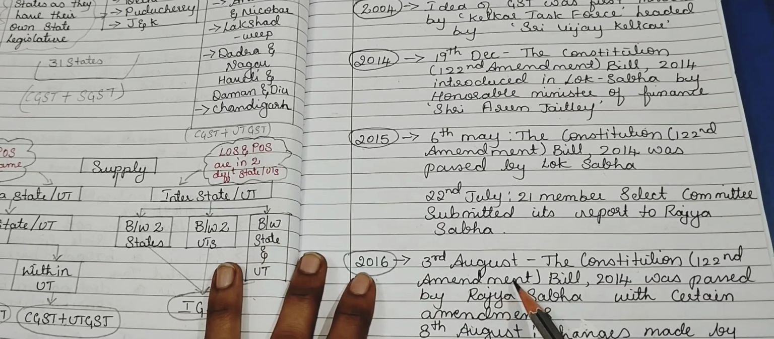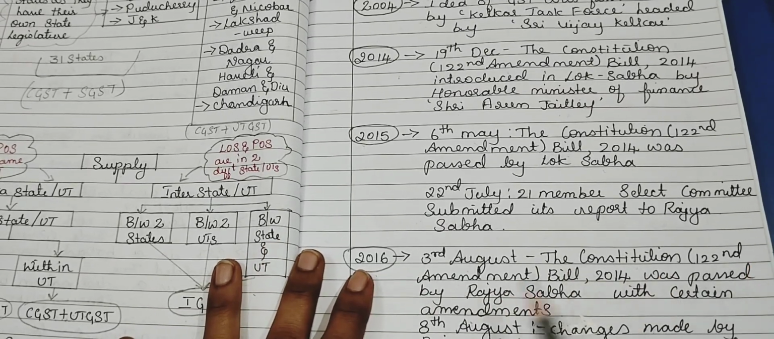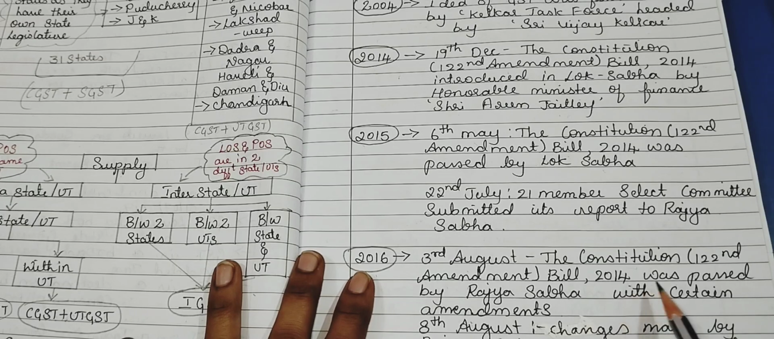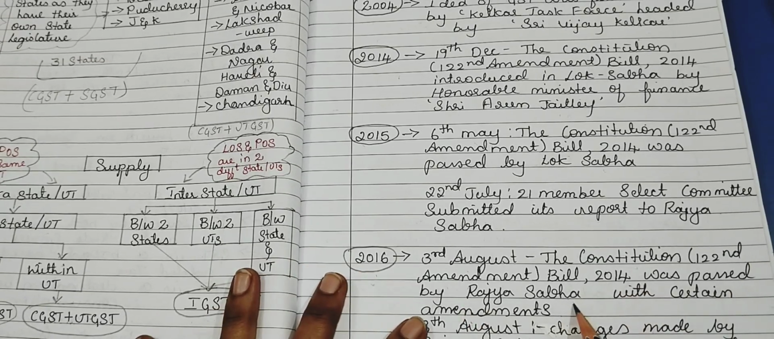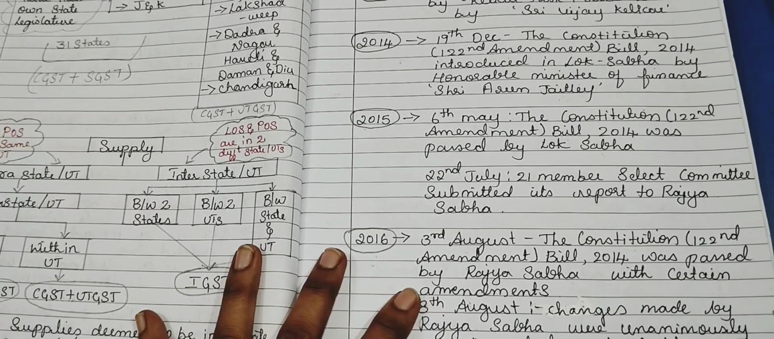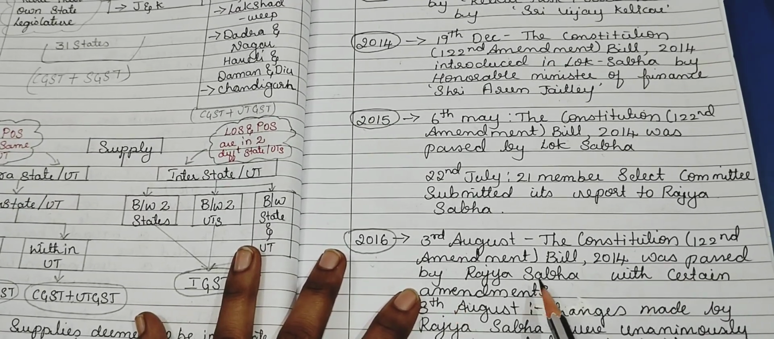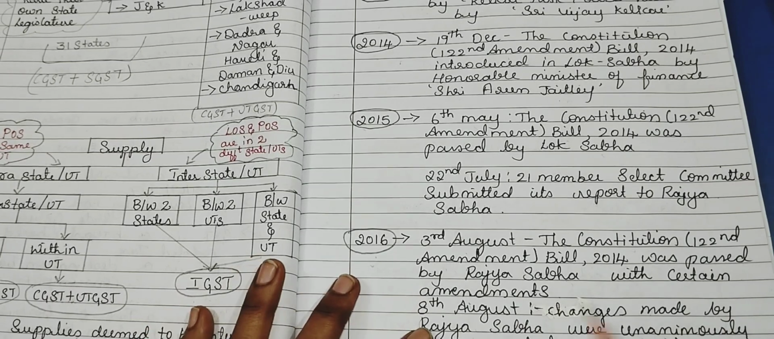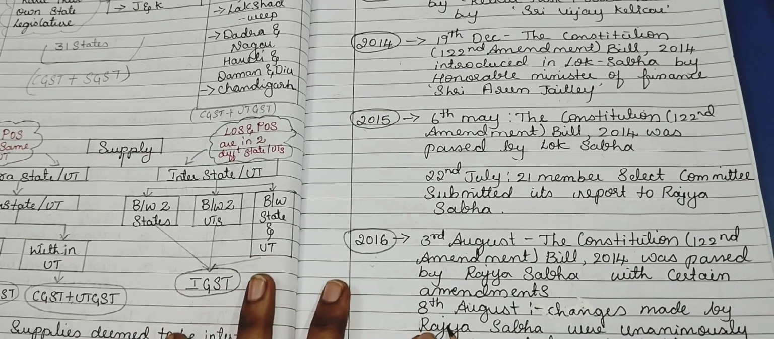In 2016, on 3rd August, the Constitution 122nd Amendment Bill 2014 was passed by Rajya Sabha with certain amendments. So they also pass it with certain conditions in Rajya Sabha. So with the changes, on 8th August,